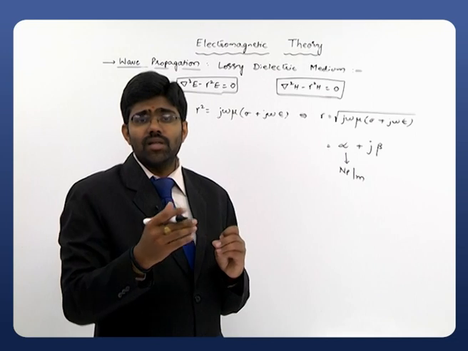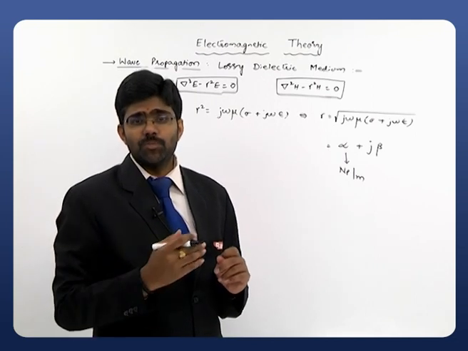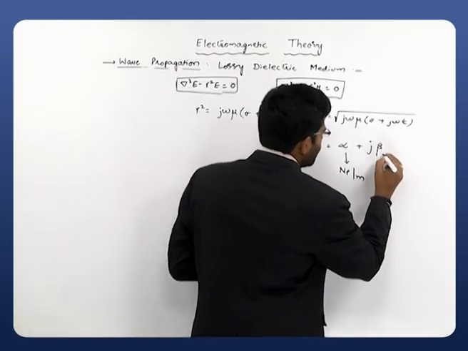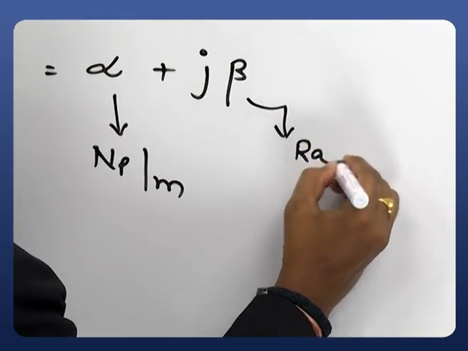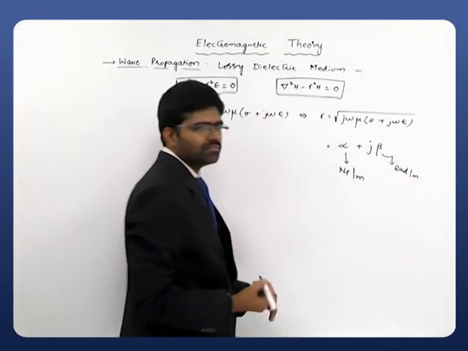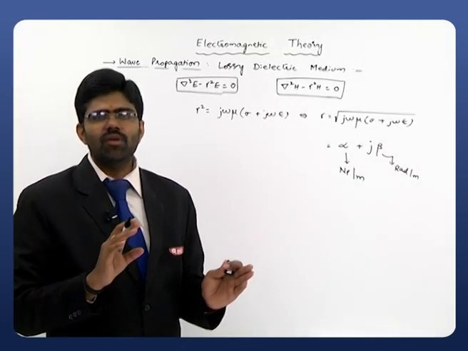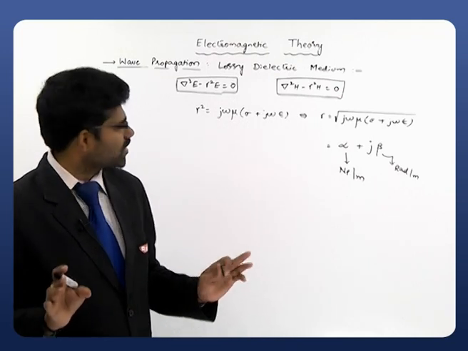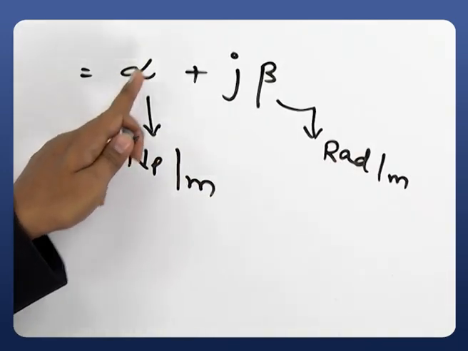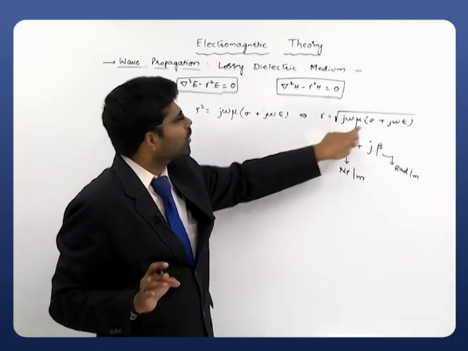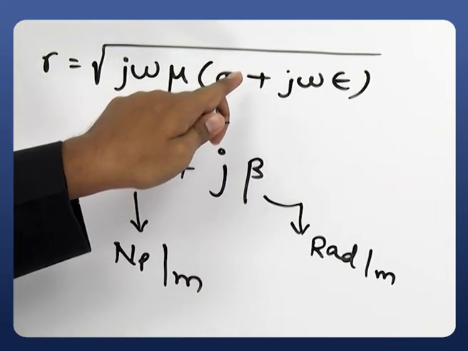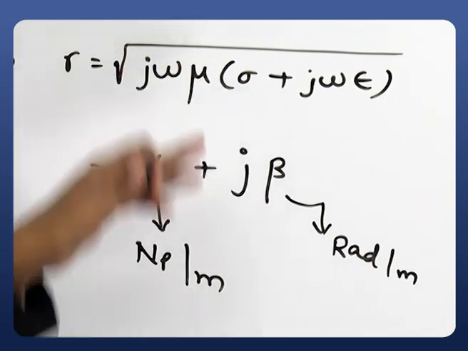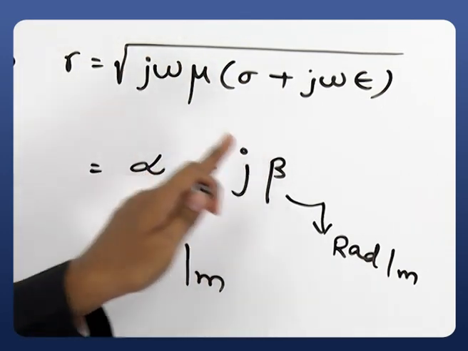And while the wave is traveling, how much phase shift is taking place with respect to the distance we are considering can be described using our phase constant beta. So this will be measured in radian per meter. So simply the propagation constant is a combination of these two. Now just remember these equations, don't go for any complex derivations. I'll give you the equation for alpha and the equation for beta after getting the square root of this particular complex quantity. Since it is a complex quantity, it's directly may not be possible. So with some other mathematical procedure, we can get the equations for alpha and beta, right?